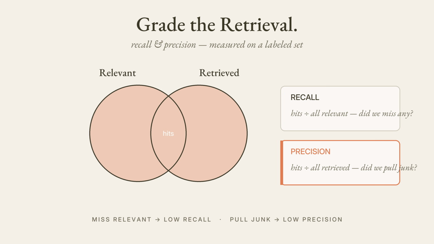Grade retrieval with 2 numbers. Recall: of all the relevant chunks, how many did you actually retrieve? Miss some, and the answer can't be complete. Precision: of the chunks you retrieved, how many were relevant? Pull in junk, you distract the model. Both need a labeled set of right answers.